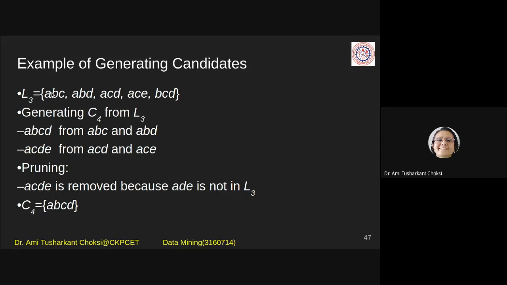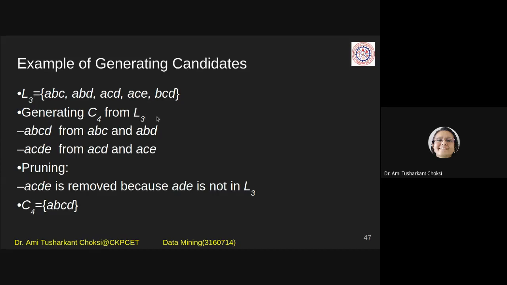That is, combine these 3-item sets and generate a 4-item set. So A, B, C, D from A, B, C and A, B, D. Then A, C, D, E from A, C, D and A, C, E. This way we can generate C4 from L3.